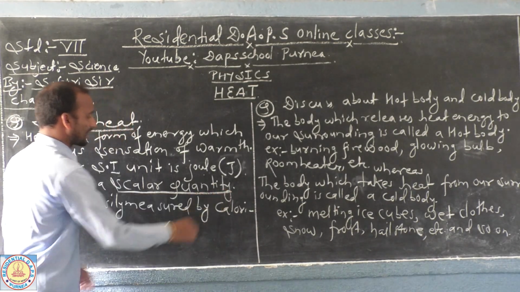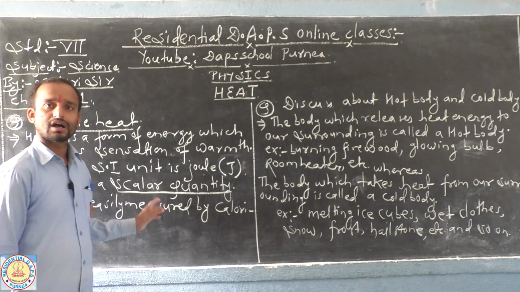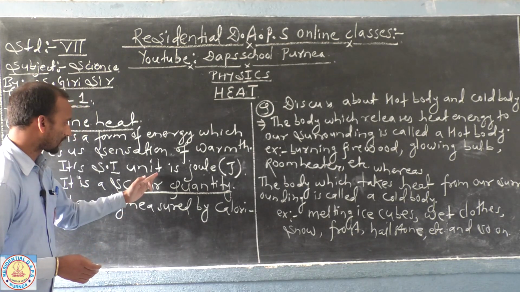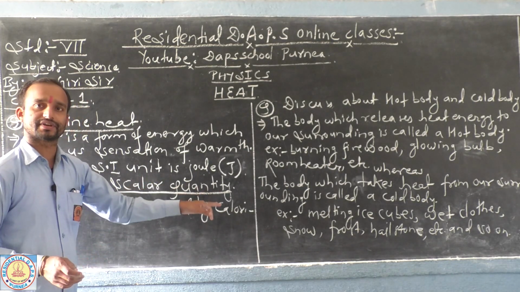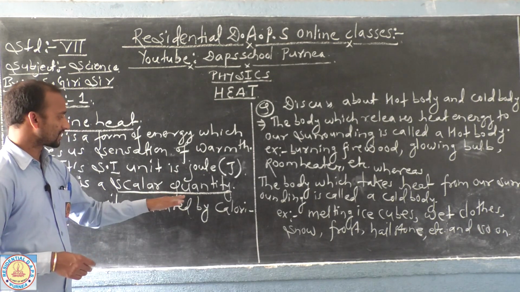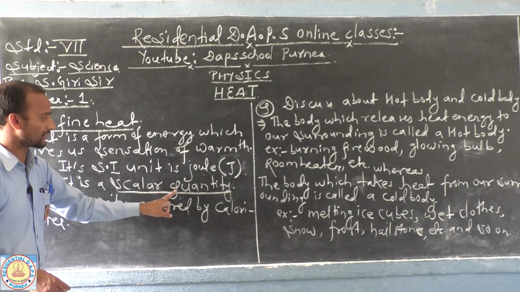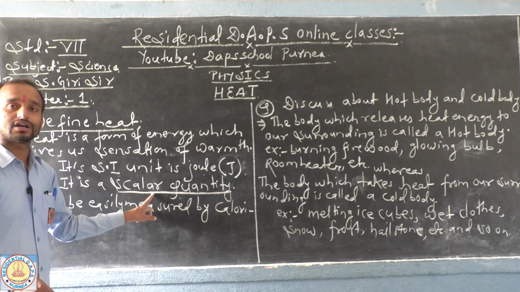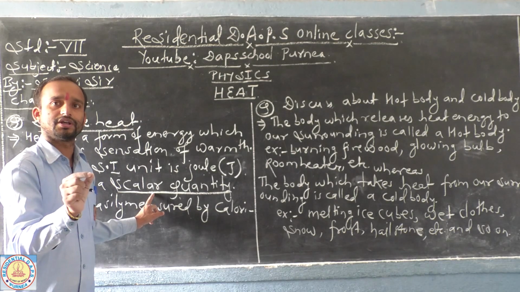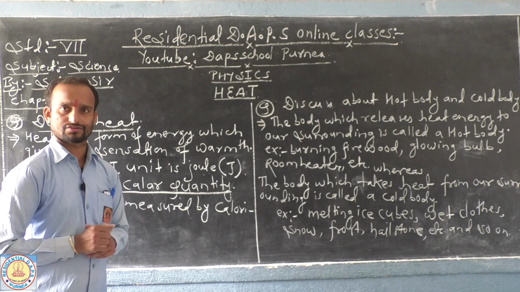All physical quantities are classified into two groups: one is scalar and the other is vector. In later classes we shall discuss this in detail, but for now understand that heat is a scalar quantity, meaning heat has only magnitude. When you discuss heat energy, you have to mention only its magnitude, no direction.